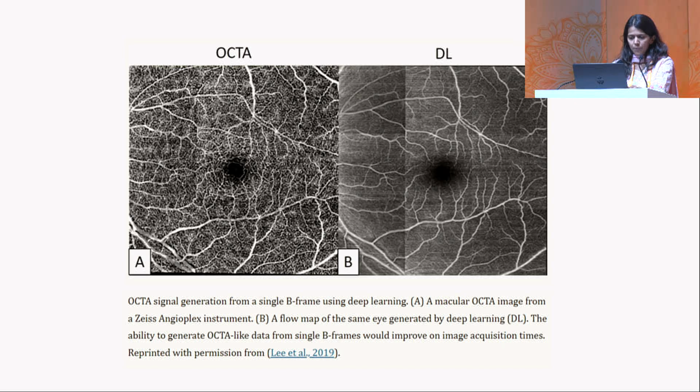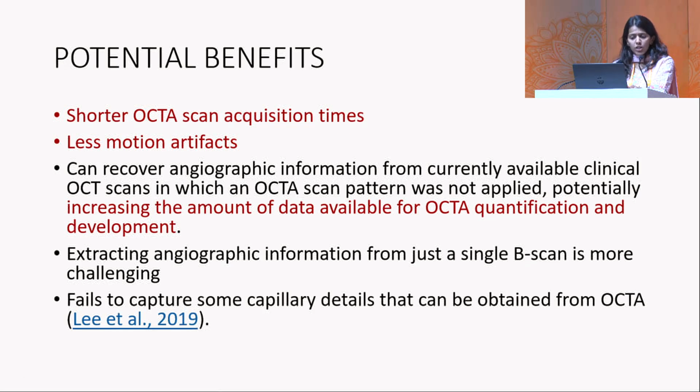branch of machine learning. So this is an OCT angiography signal generated from a Zeiss Angioplex machine, and this is an OCT angiogram generated from a deep learning algorithm using just a single B frame, which is almost similar to what a normal OCT angioscan looks like. So it not only requires shorter OCT angioscan acquisition times, but also induces less motion artifacts. And it can also recover information from currently available clinical OCT scans in which OCTA scan pattern was not applied, potentially increasing the amount of data available for OCT angiography quantification and development.